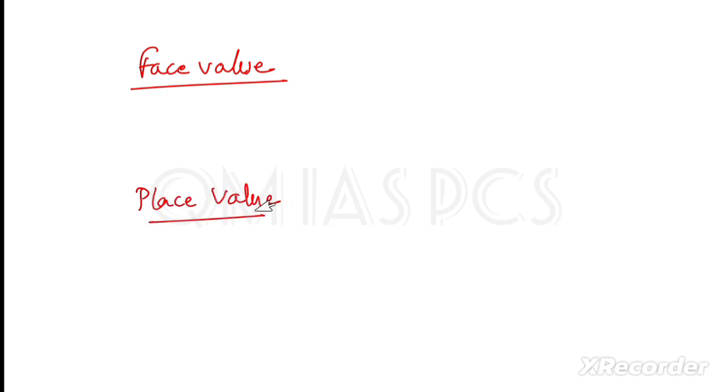Then, do you know what face value and place value are? In expanded form we have to learn face value and place value. If I say there is a number 12,345, what is the face value of 2?